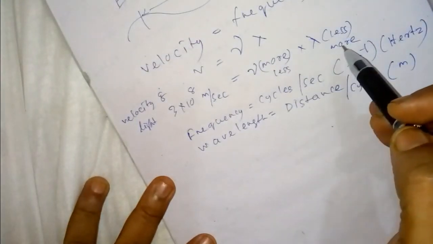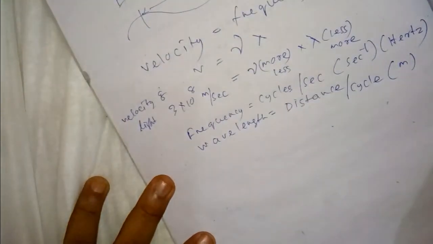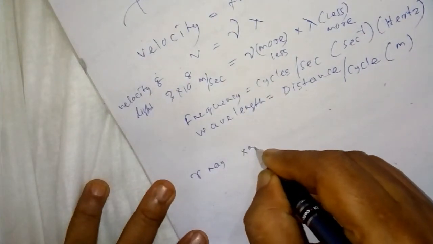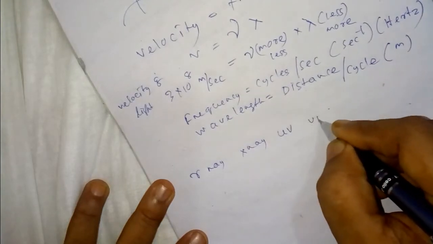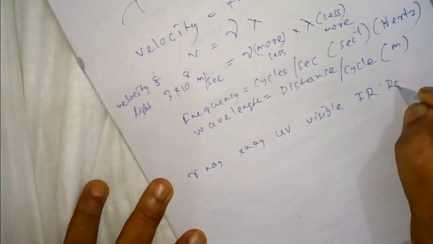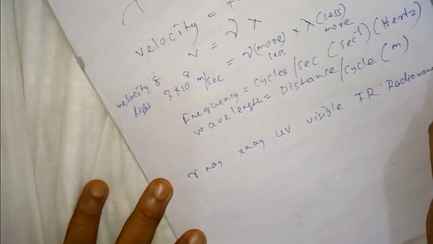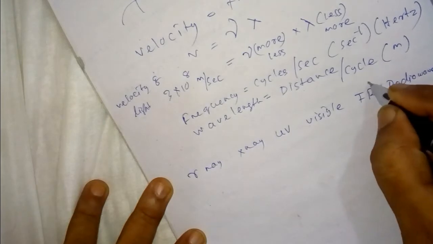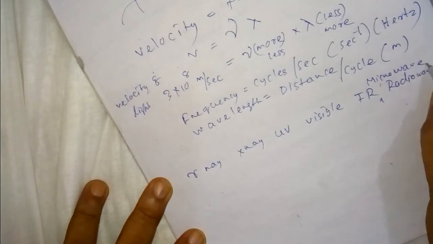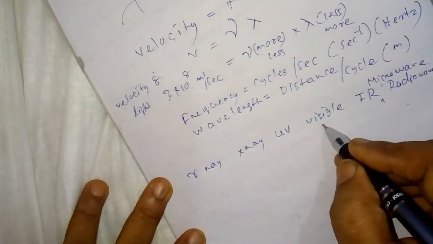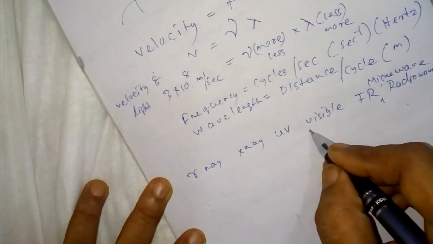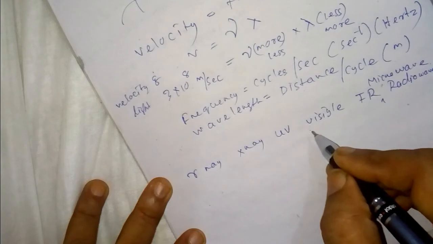According to the difference in wavelength and frequency, light is of different types: gamma ray, X-ray, UV, visible, IR (infrared), microwave, radio wave. Visible light can be detected by our eye.